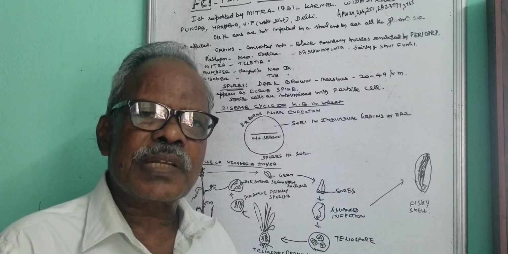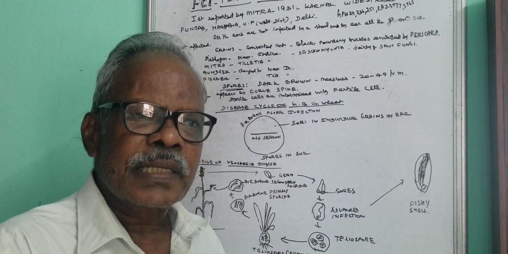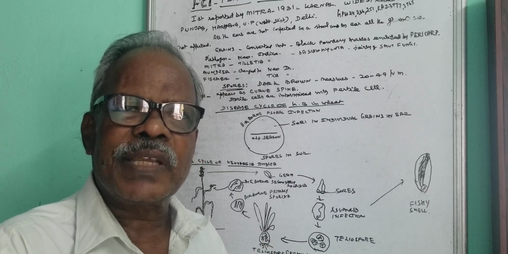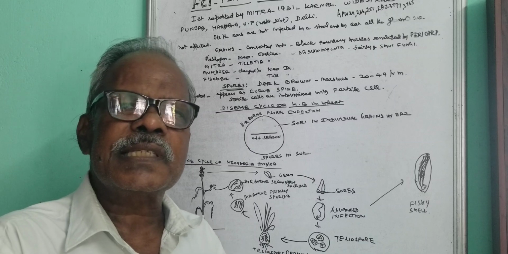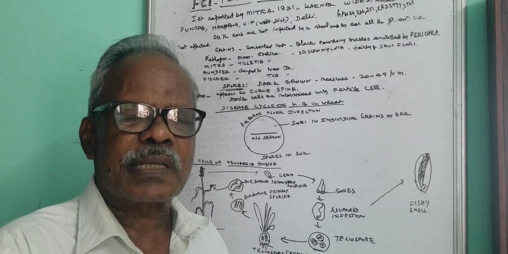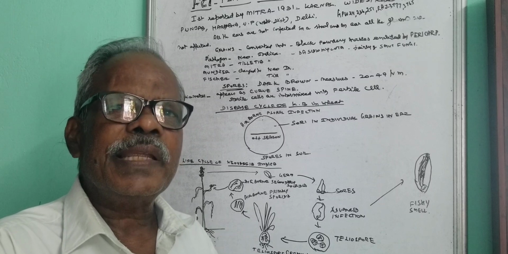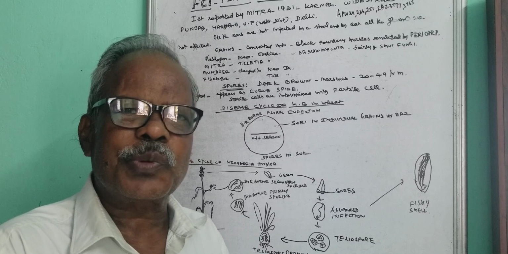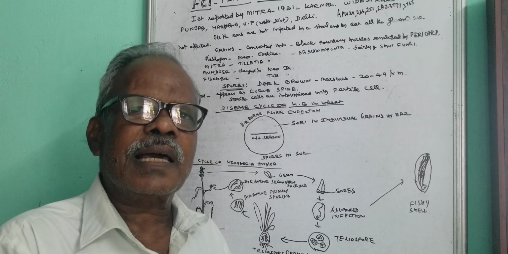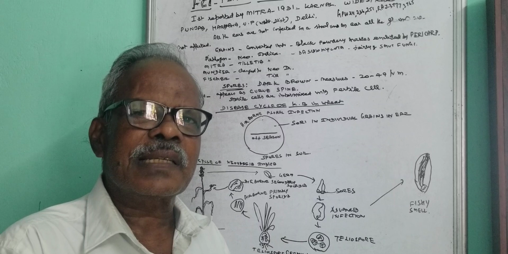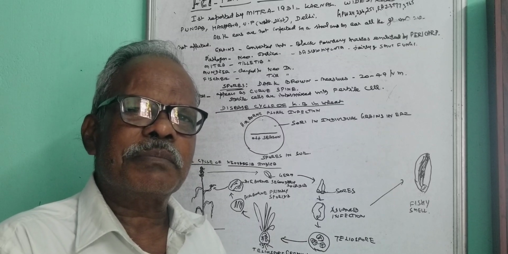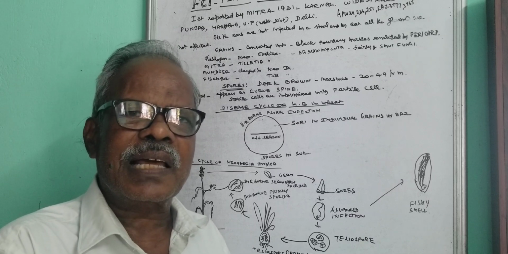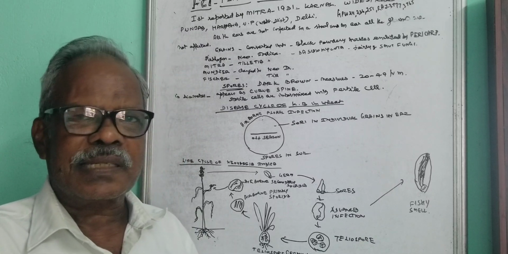The topic chosen for today's discussion is the plant disease, particularly in wheat. The disease name is called Karnal Bunt. Why is it called Karnal Bunt? Because first of all, this was reported in Karnal, a place in the Haryana region. So the name was given as Karnal Bunt, the Bunt disease in the region of Karnal. That's why it is called Karnal Bunt.